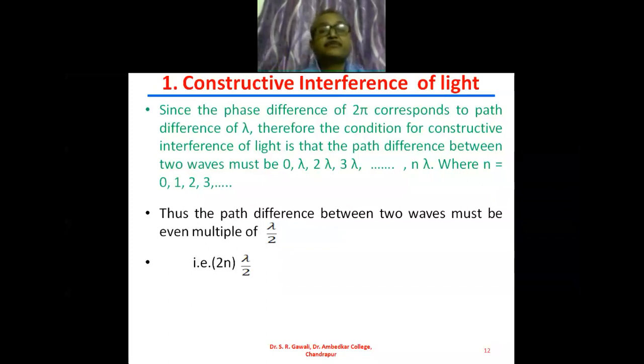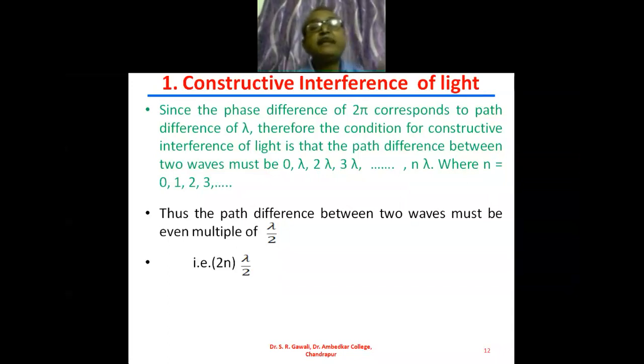So thus the path difference between the two waves must be an even multiple of lambda by 2. Even multiple of lambda by 2. The condition for the constructive interference of light between the two waves is that the path difference between the two waves must be an even multiple of lambda by 2.